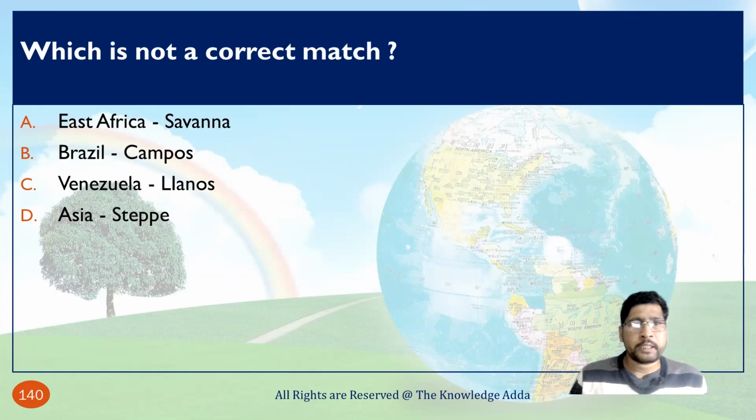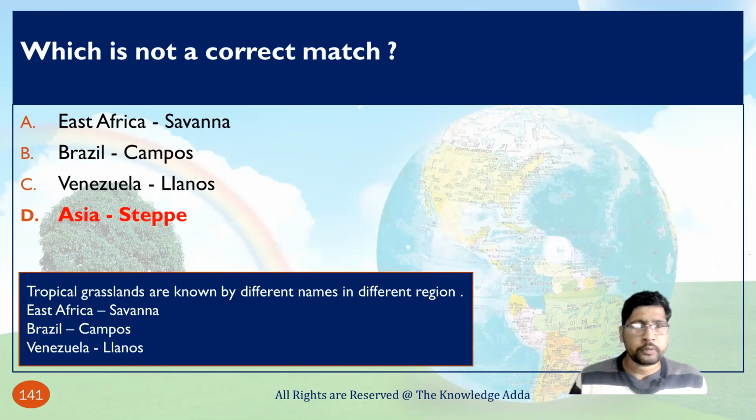Which is not a correct match? East Africa savanna, Brazil Campos, Venezuela Llanos, Asia steppe. So this is not a correct match. Why? Because tropical grasslands are known by different names in different regions.